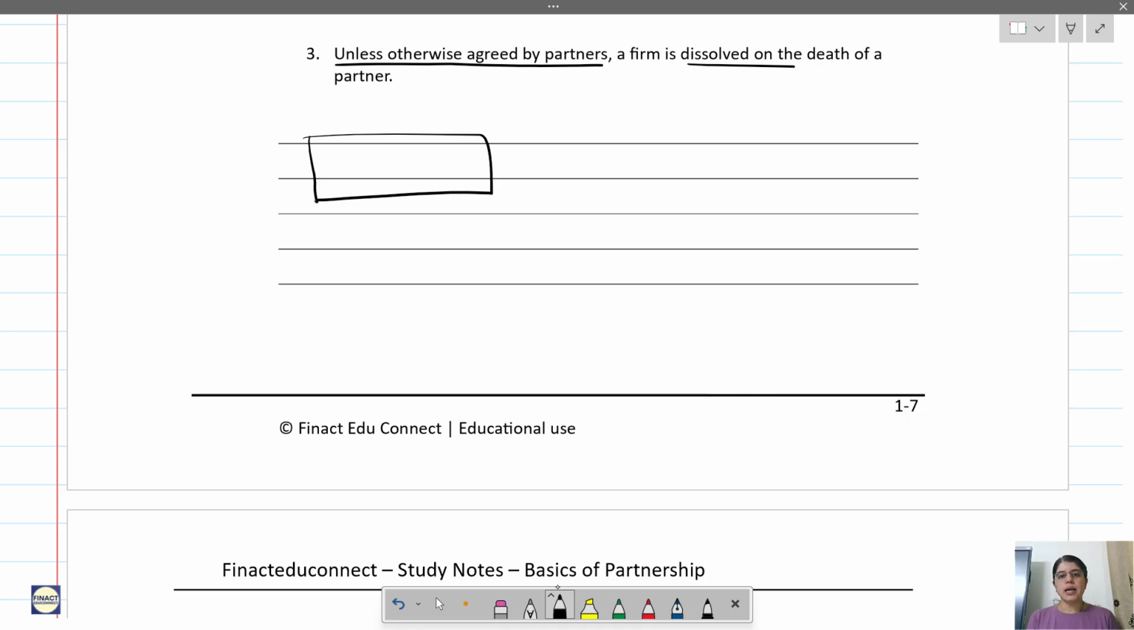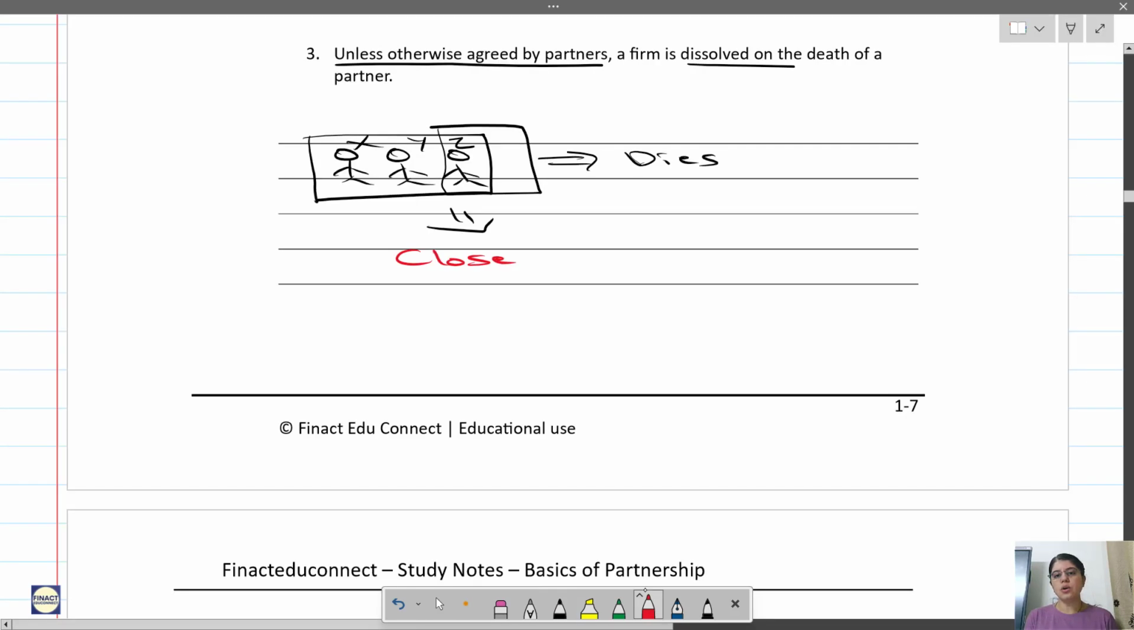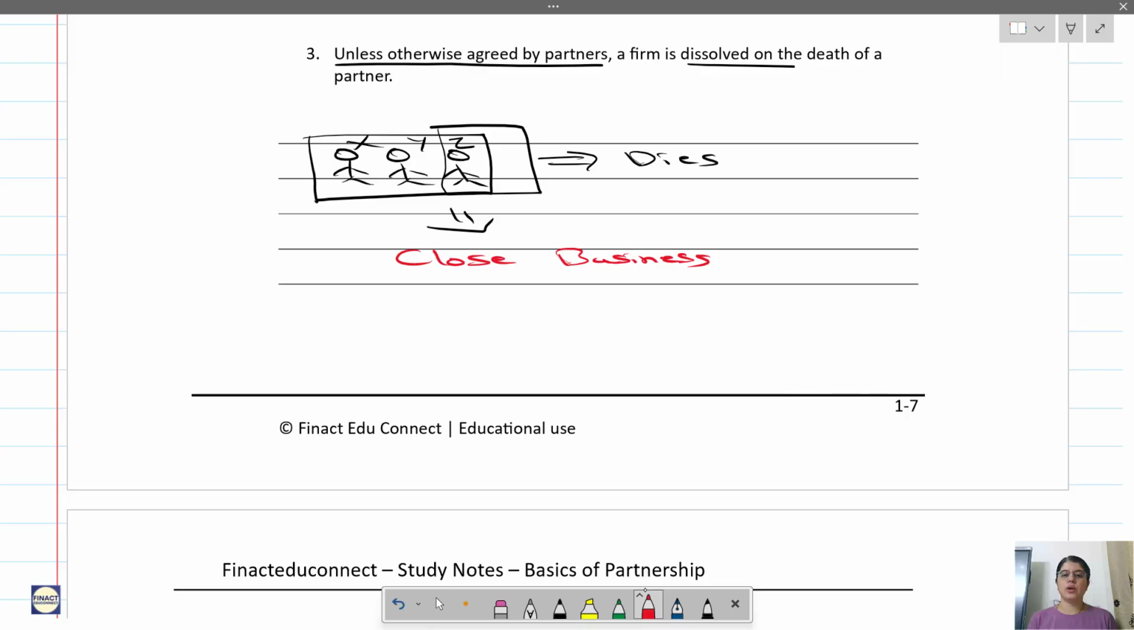So let us understand. Let's say there are three partners, X, Y, Z. Now this Z dies. Now in their partnership agreement or partnership deed, there is no provision mentioned of what should be done in case of the death of a partner. So in that case, this partnership firm needs to close the business if nothing is mentioned. Okay, so just write this.